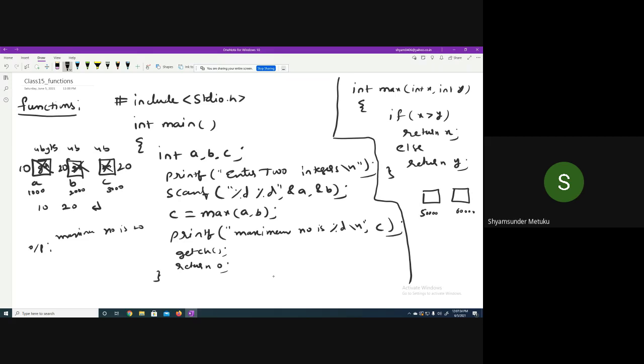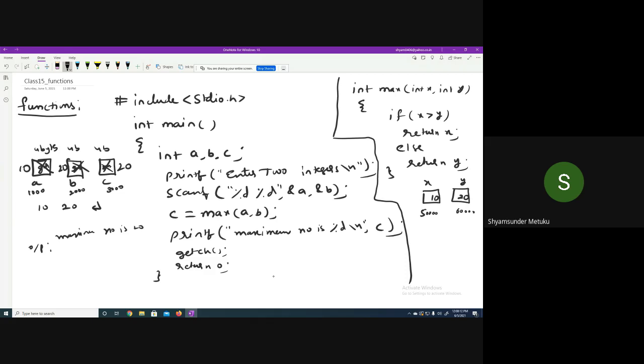The names are x and y, both are integers. Whatever first number you have written here, what is the first number here? X would be garbage initially, but here it's not garbage. Whenever you use this particular line, the control will jump to this particular location, int x, int y. x will be updated with 10, y will be updated with 20. Then inside this max function, what is happening? I'm using a control structure, the if condition. x is greater than y, true or false?